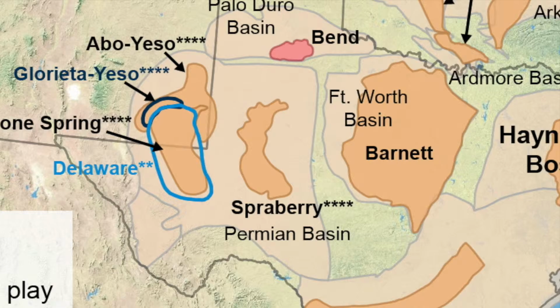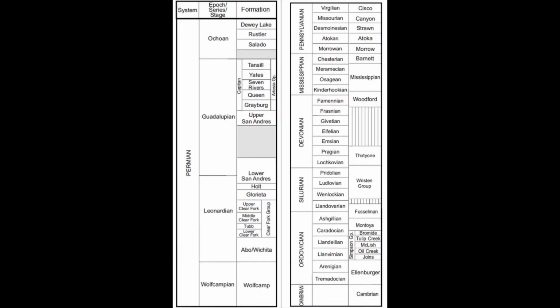But first, I want to talk about formations and how those relate to sets as well. So basins contain formations, which is where the oil and gas wells are drilled and then later produced. So here we have a stratigraphic representation of the Permian Basin. The way this would be read is you look at the top left, those formations would be closer to the surface. And they are all a part of the Permian system.